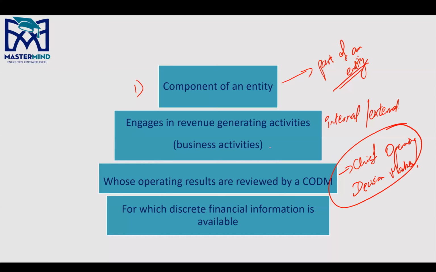And a segment for which discrete financial information is available. Again, this goes back to the component of an entity, right? So, for example, if you want to identify a segment, it needs to have its own financial information. You can separate it from the rest of the entity. Okay. These are the characteristics of an operating segment. Now, do you have to report the operating segment or not? Does it become reportable or not? There are certain criteria for that.